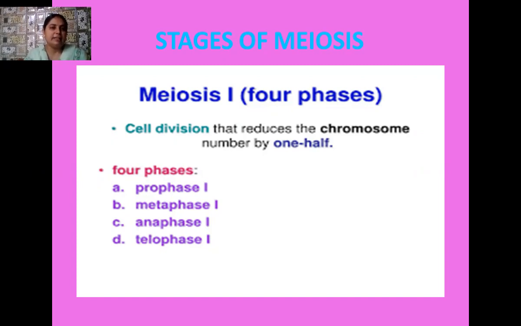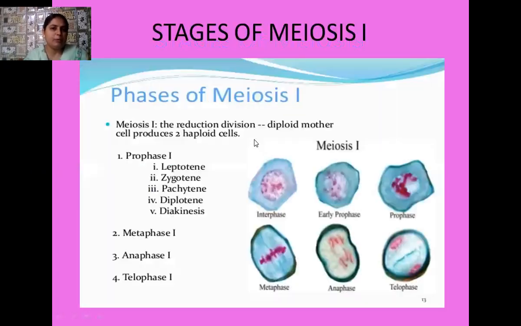What is special about meiosis 1 is that the prophase 1 stage is an extra long stage, its duration is very long, and it is further subdivided into the following 5 substages.